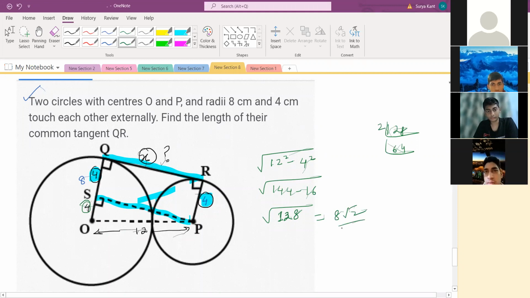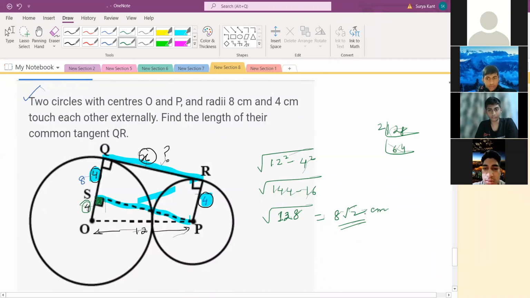If we subtract, we're getting 8 root 2. Actually, did you add it? Okay. Don't miss these small questions. Maths means try to get it right. Do it calmly, time will be there so much. If you hurry, you will make mistakes. So here the answer is 8 root 2. It's correct, Javian? Yes, sir.